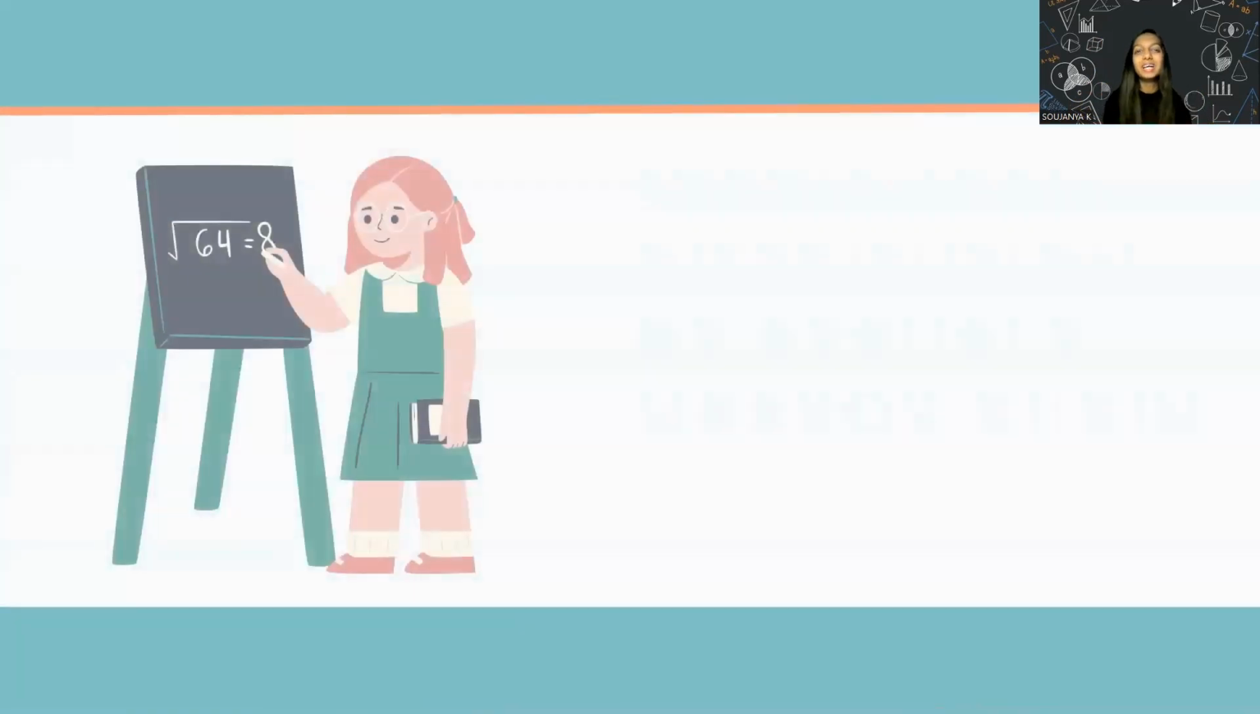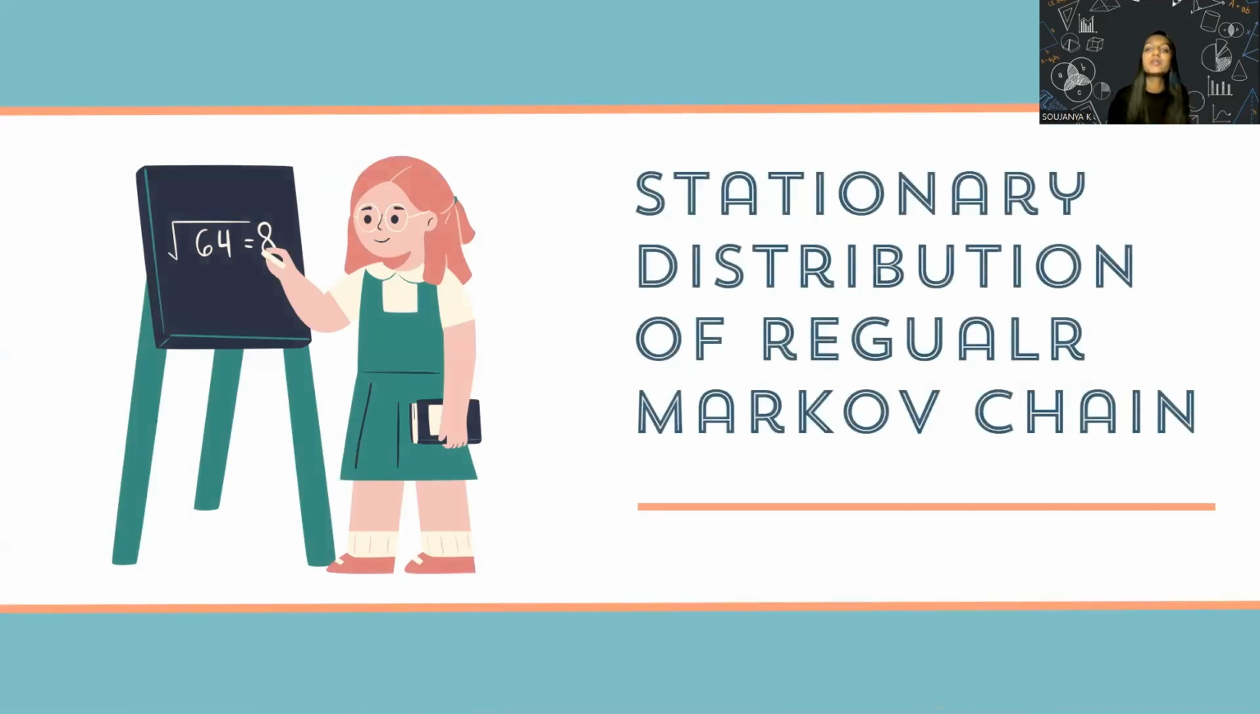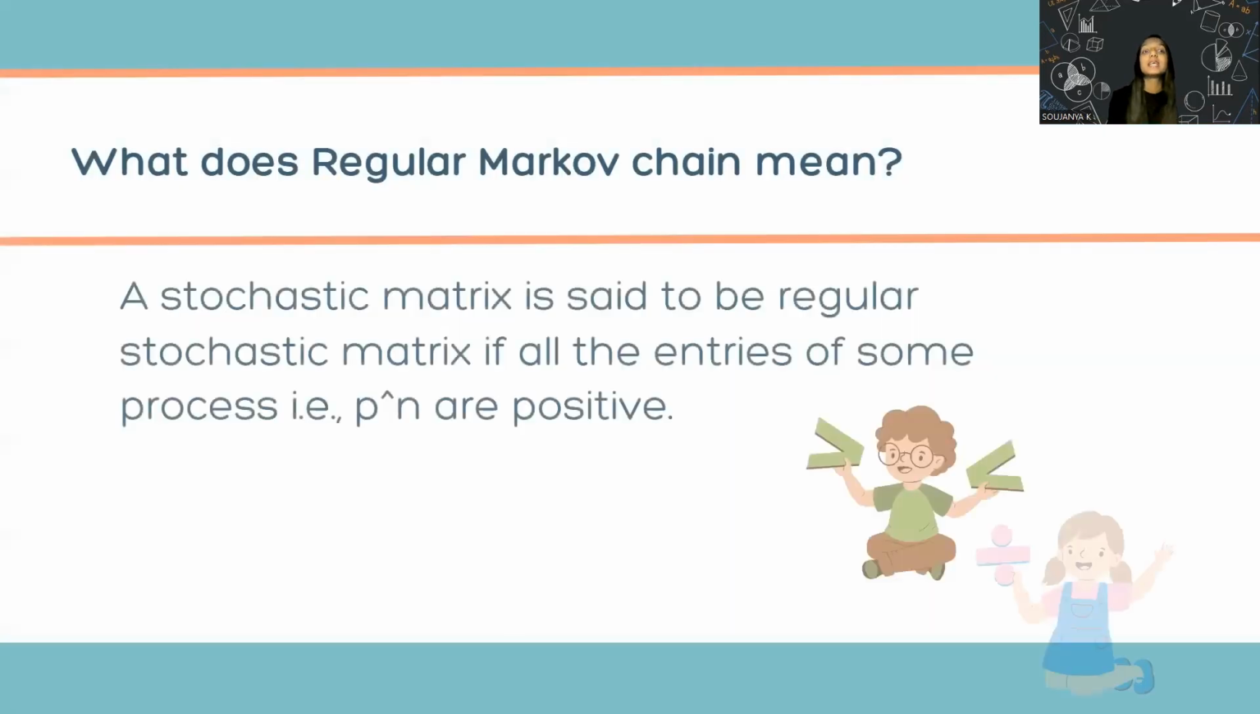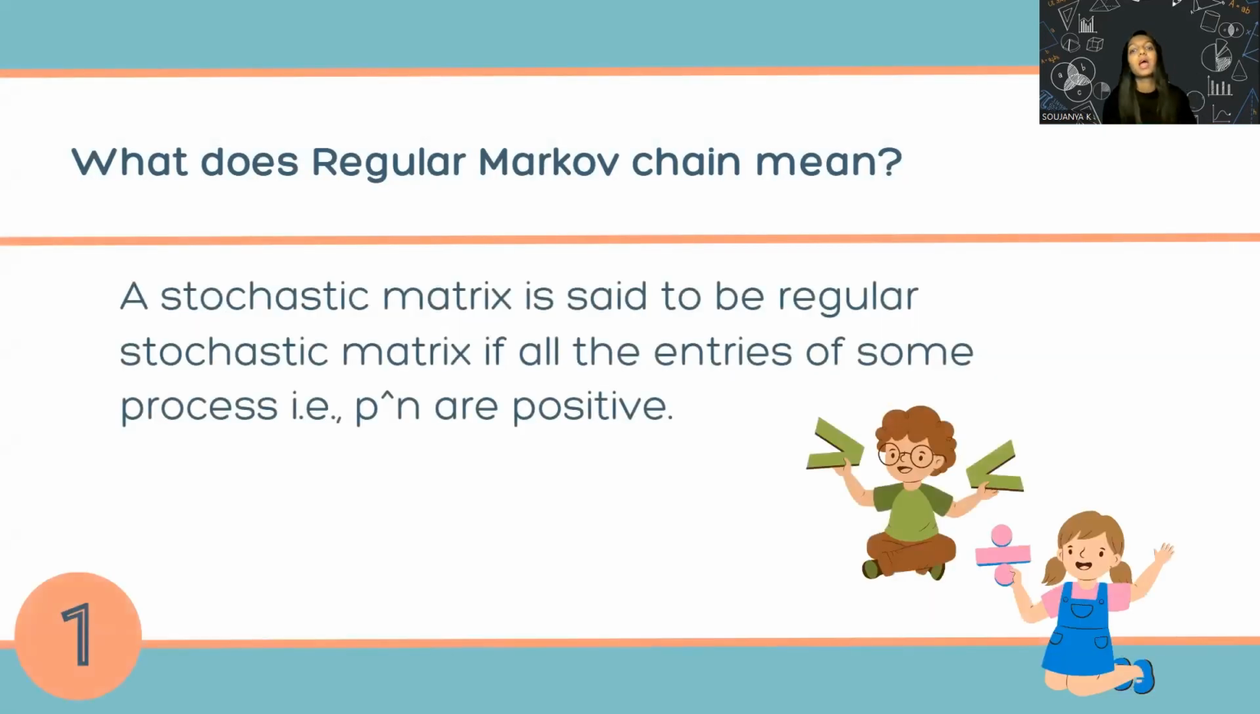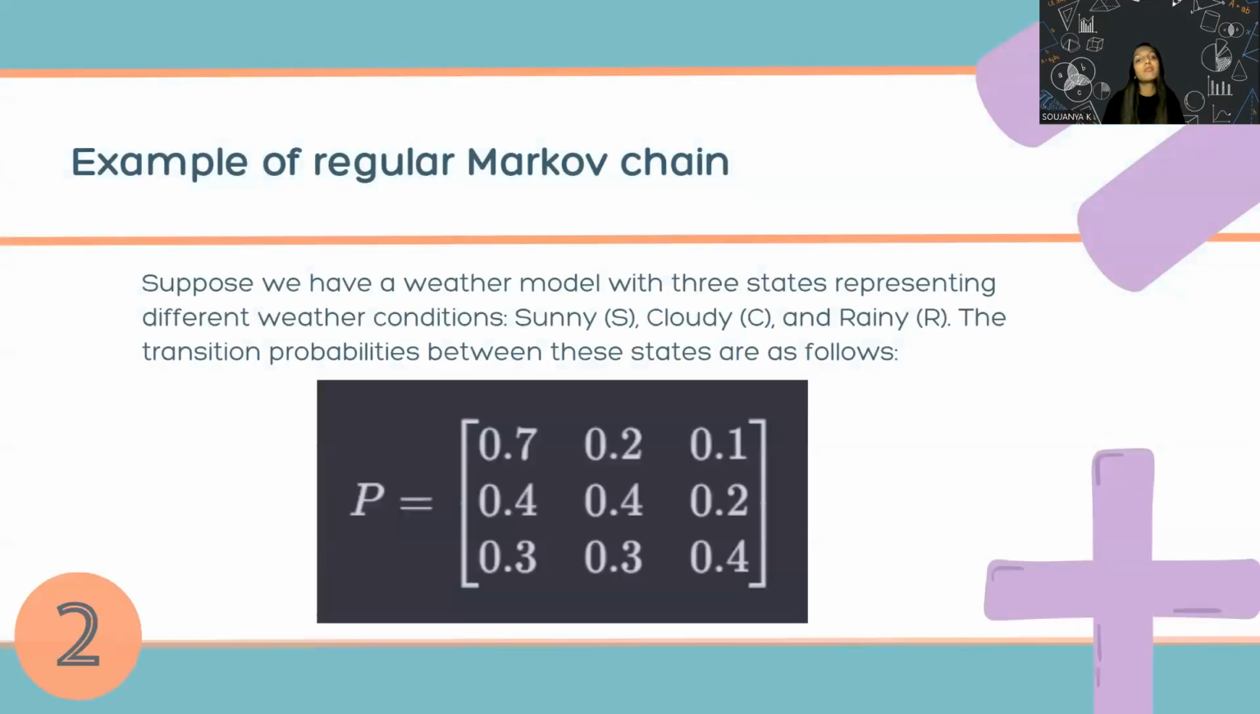So in this video, we'll be learning about the stationary distribution of a regular Markov chain. First, let's see what a regular Markov chain is. A stochastic matrix is said to be a regular stochastic matrix if all the entries of P to the power n are positive. Let's see an example of this regular stochastic matrix.